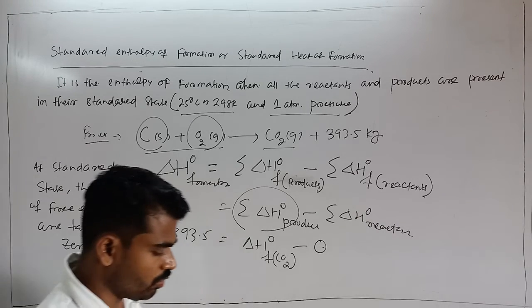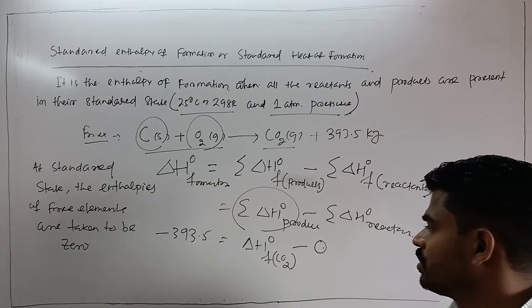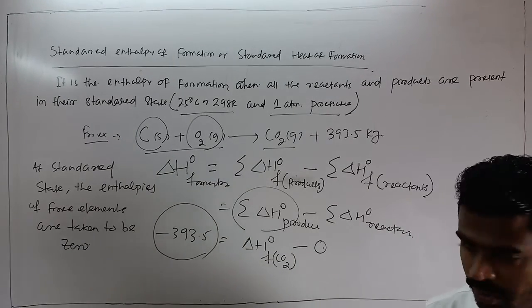So here the standard enthalpy of formation of carbon dioxide is minus 393.5.